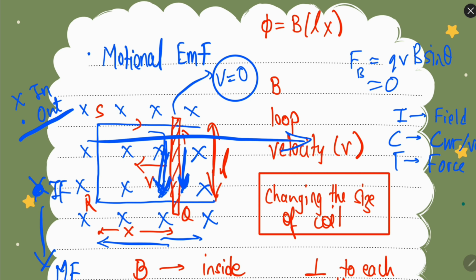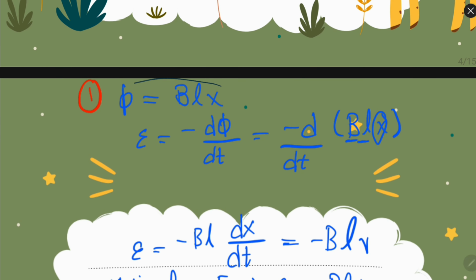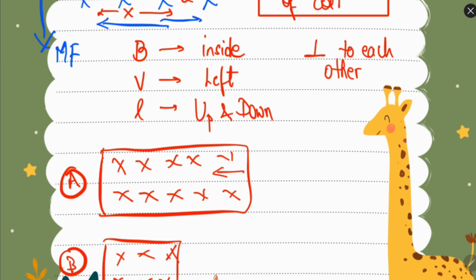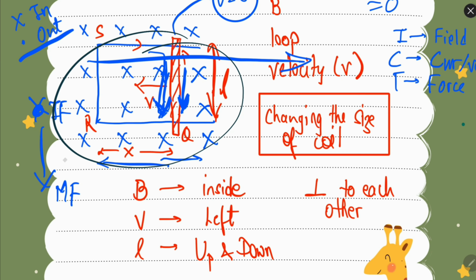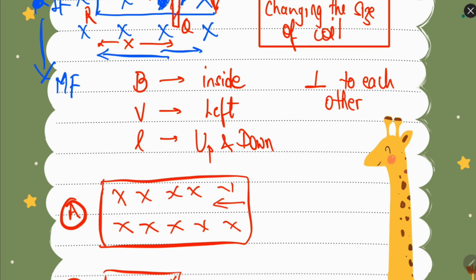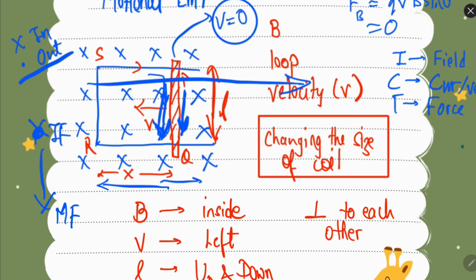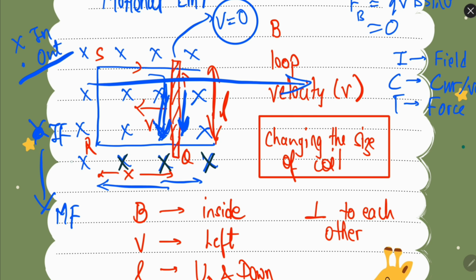So according to motional EMF, the flux is given by BLx, where B is the magnetic field intensity. This X, remember, whenever something is represented by a cross, it means it is going in, and whenever something is represented by a dot, it is coming out. So here the magnetic field is going inside.